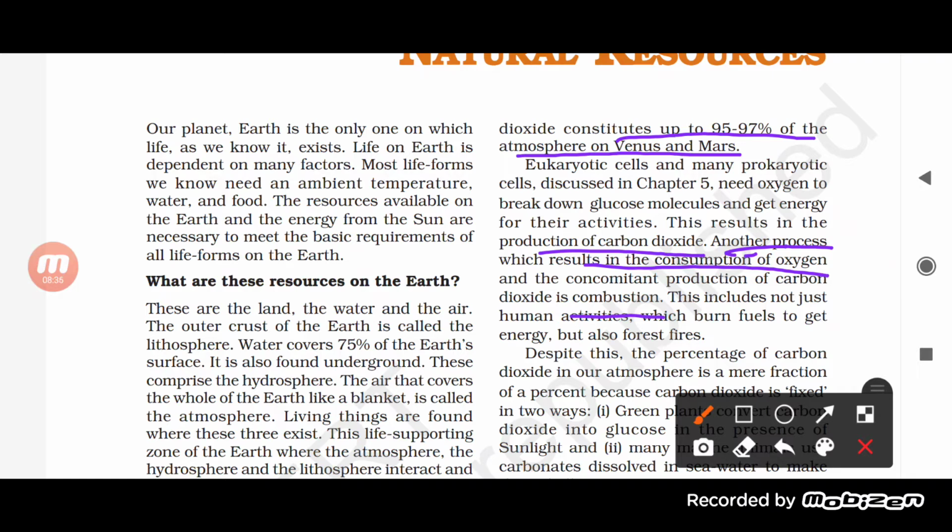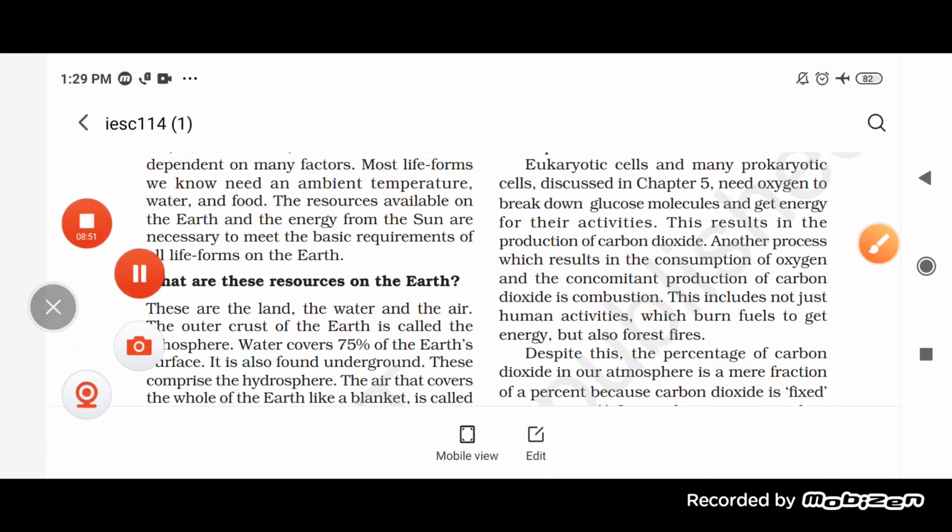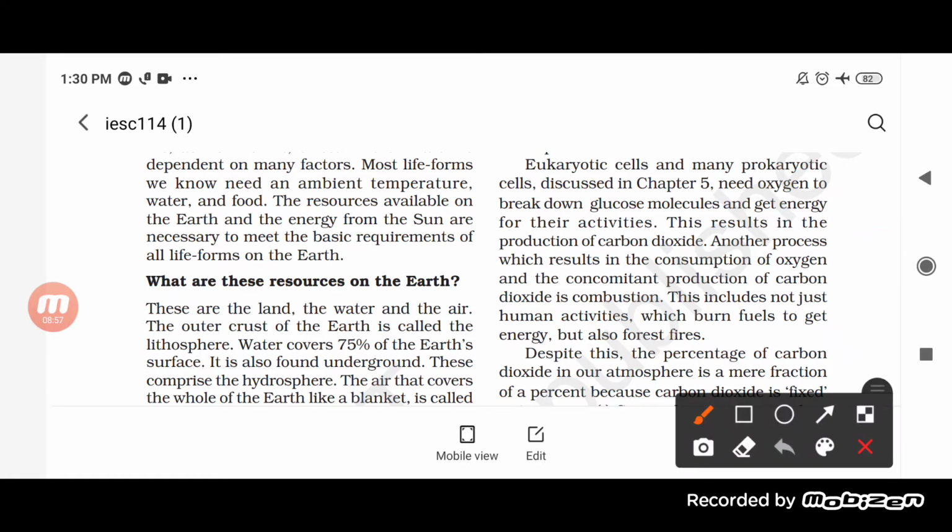So oxygen helps in the process of combustion. Carbon reacts with oxygen to form carbon dioxide.